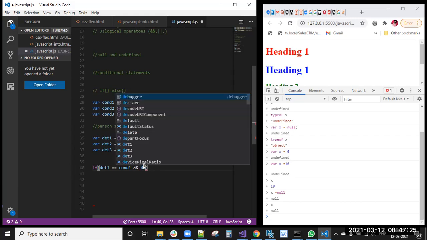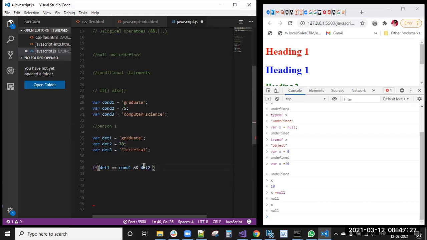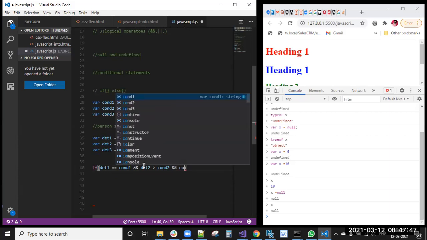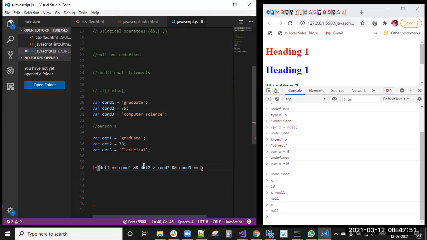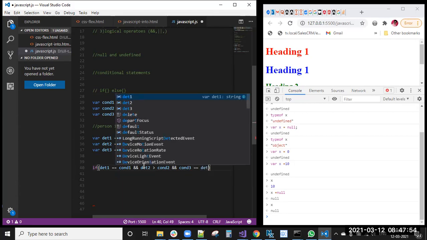And condition two: his details two greater than condition two. I told you right. And then condition three equal to details three.